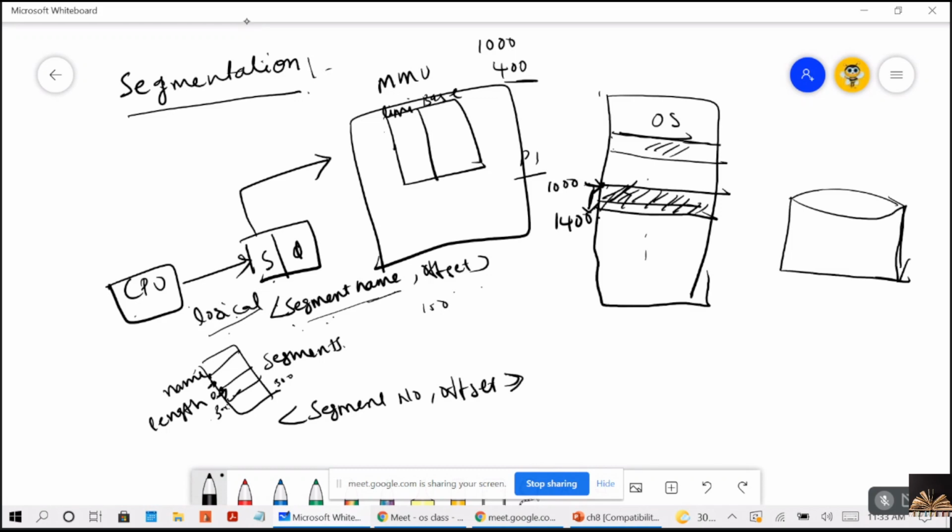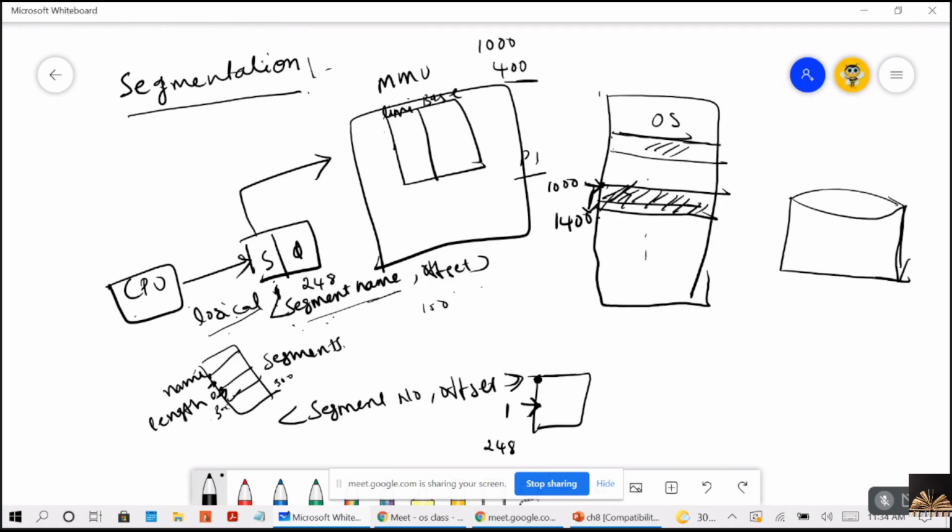The offset tells you, let's consider segment 1, from this point of that segment, I want to access memory location 248. That means the CPU is generating an address residing in segment 1, at 248 bytes, and that is the offset. You are getting me, guys?